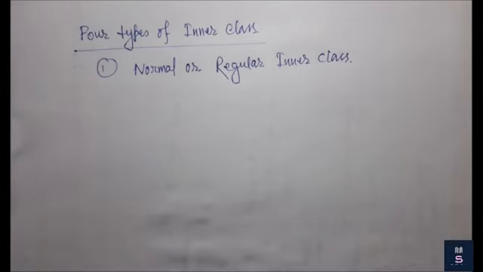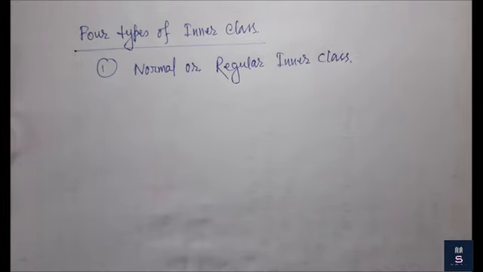Now, can we only declare a class within a class, or is there any other place where we can declare an inner class? If I declare it inside a class, that is okay, but that is only as an instance member of a class.